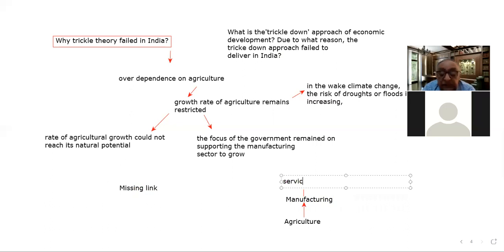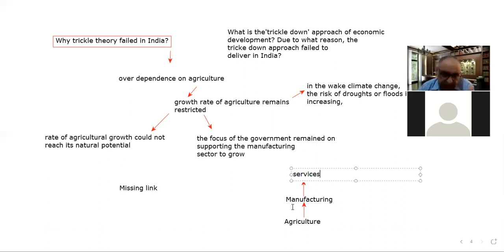So what is the normal or natural growth story which we see in the Western countries? That is first the picking up of agriculture, a higher growth rate of agriculture. Then from agriculture, the economy got transitioned into the manufacturing sector.